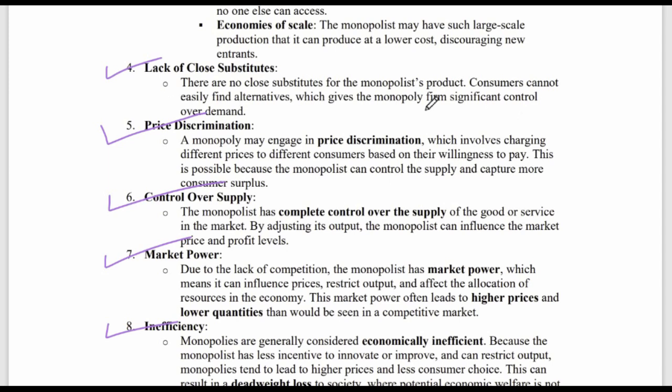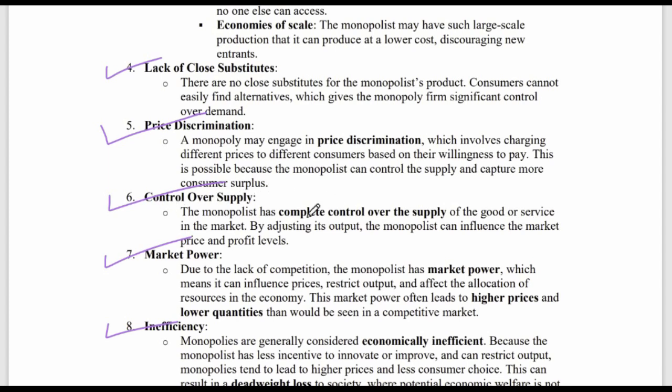Therefore, the monopoly gets significant control over the demand. Price discrimination. A monopoly may engage in price discrimination, which involves charging different prices to different consumers based on their willingness to pay. This is possible because the monopolist can control the supply and capture more consumer surplus.